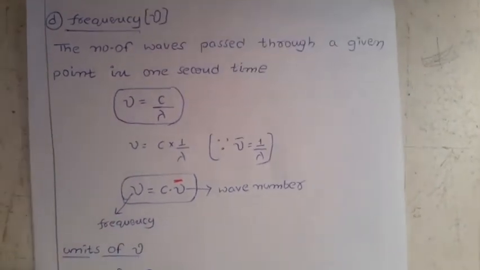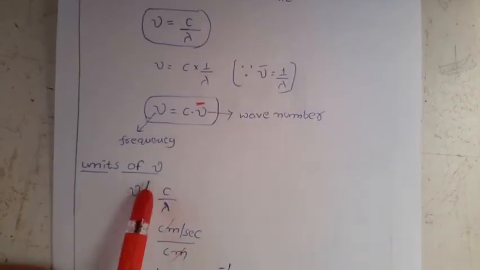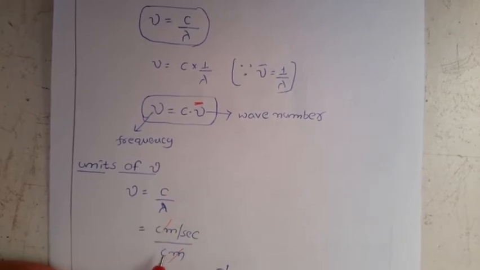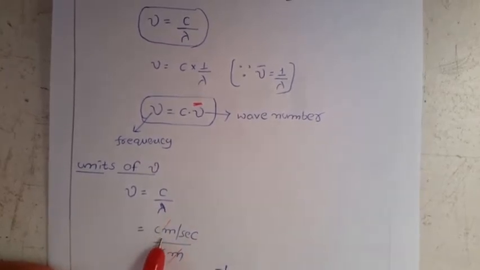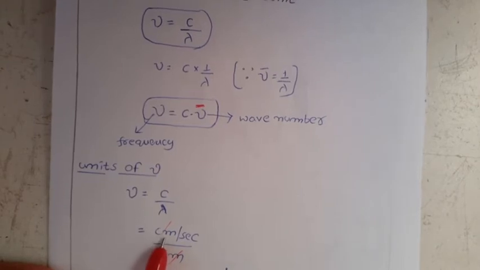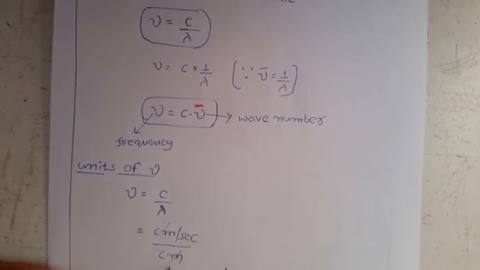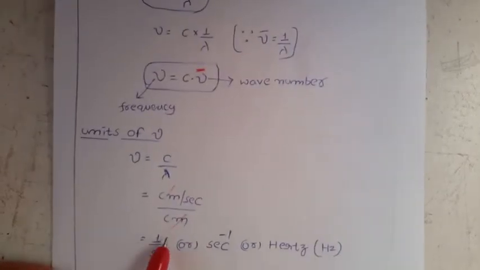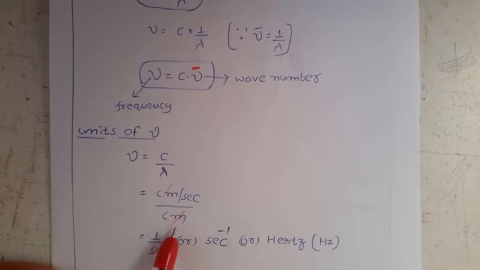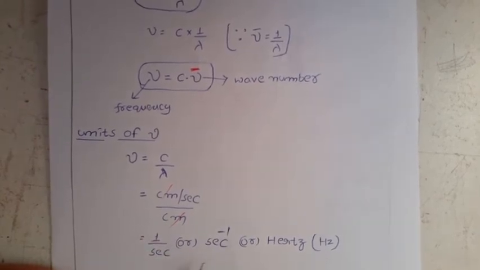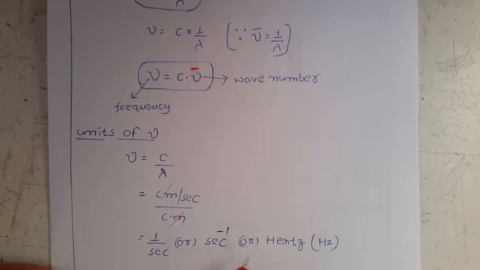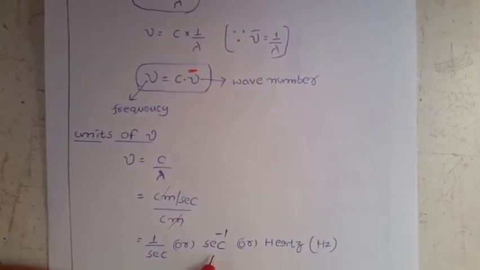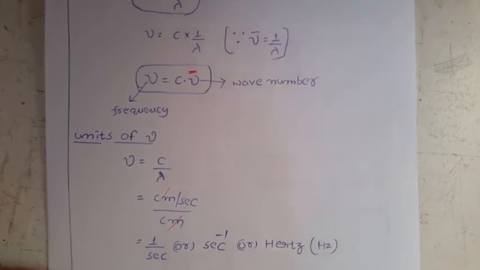Now come to units of frequency. We have the relation mu equal to C by lambda. Just now we discussed velocity means distance by time. If you take the velocity in centimeter per second, and lambda also in the same units, CGS, centimeter, then the centimeters get cancelled and you get 1 by second, or second inverse. It is also called hertz. So frequency units are second inverse or hertz.